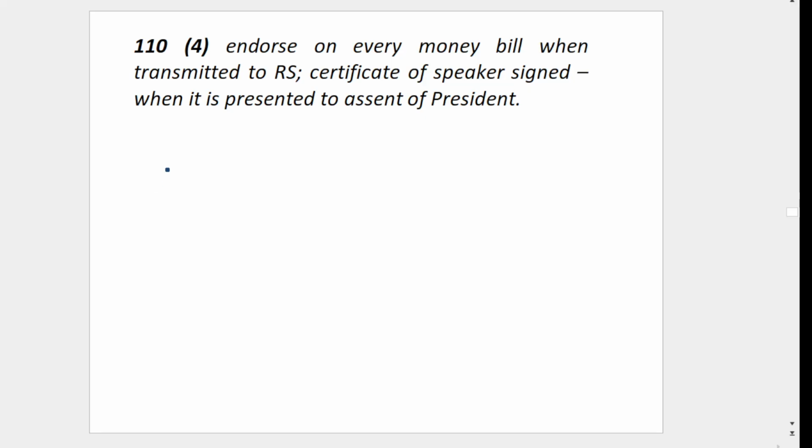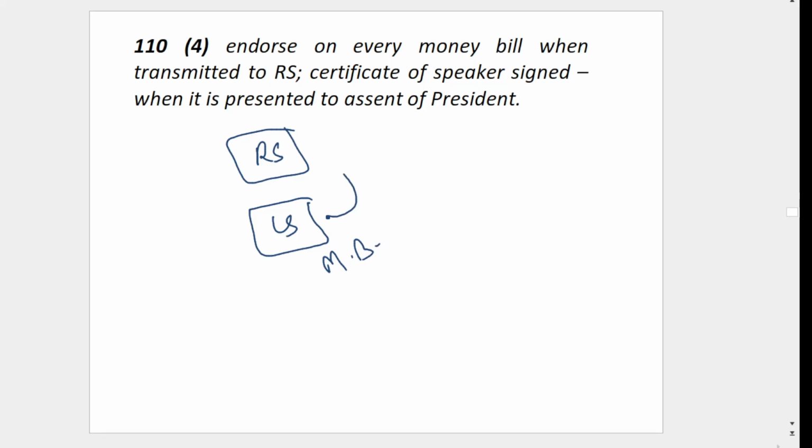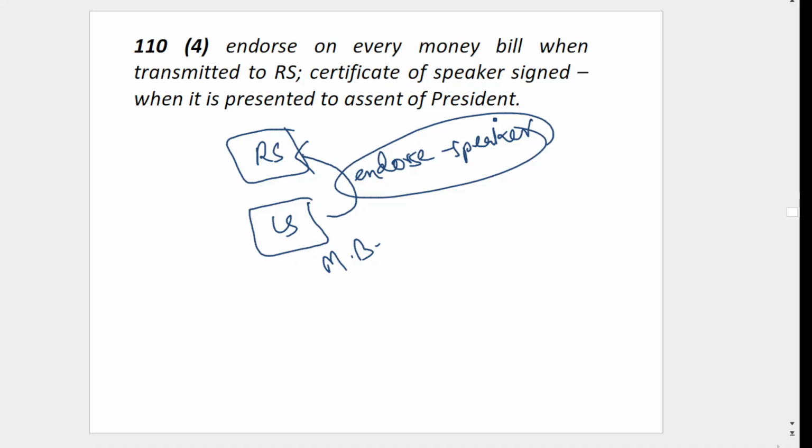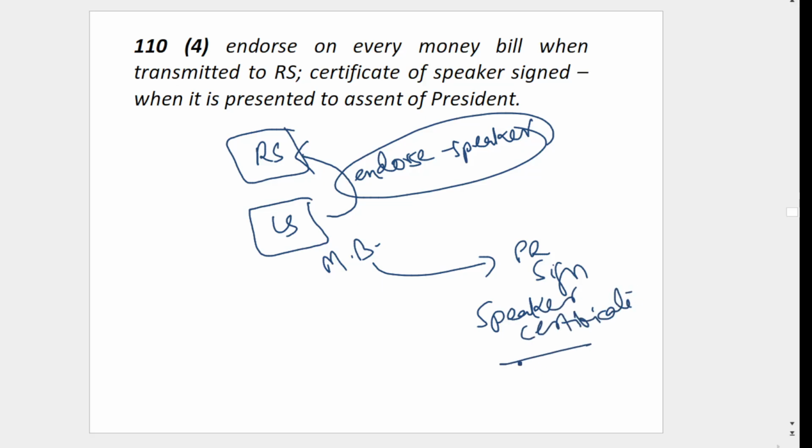Then what happens here? Rajya Sabha is the upper house, Lok Sabha the lower house. When a money bill is passed and transmitted to Rajya Sabha, the Speaker has to endorse it. Endorse means simply he has to sign, saying it is a money bill. And when the money bill is sent for the signature of the President, the Speaker has to give a certificate to that effect. Certificate means a separate letter he has to write: Sir, Mr. President, this is a money bill.